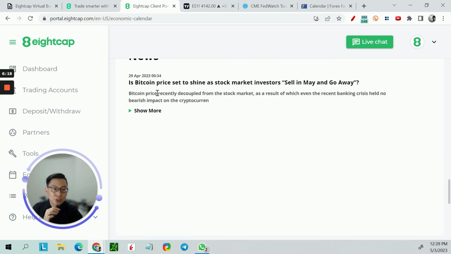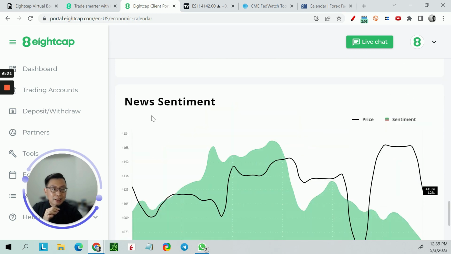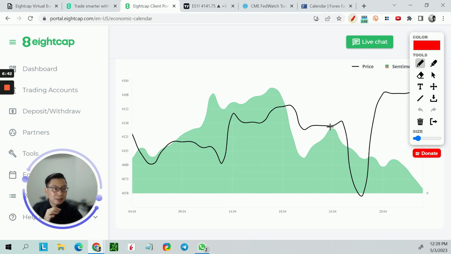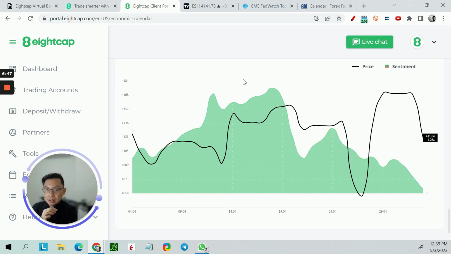And then it tells you the news, etc., and it tells you the sentiment right now. So this is based on the date: April 4th, 9th, 14th, 19th, 24th, and right now it is the 3rd of May. Yesterday, the S&P 500 closed about 14119. The black line here is the price, and the green line here is the sentiment. You can see that the sentiment is coming down, so it is not very good over here.